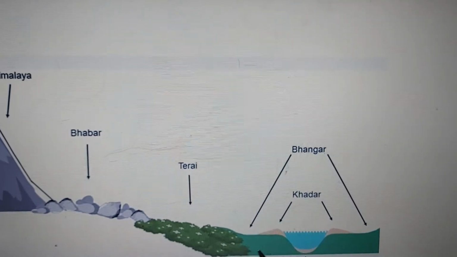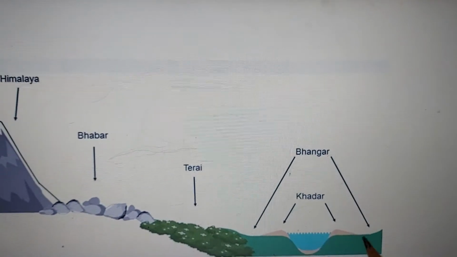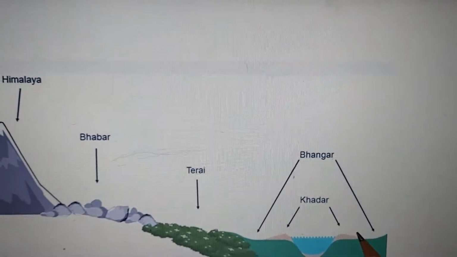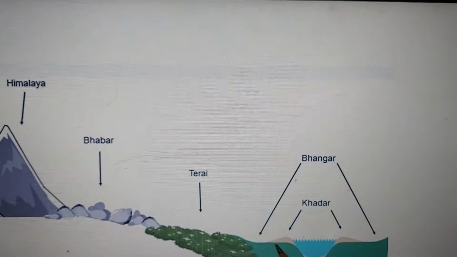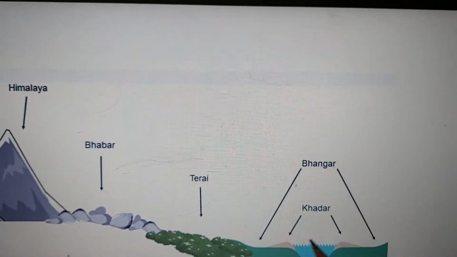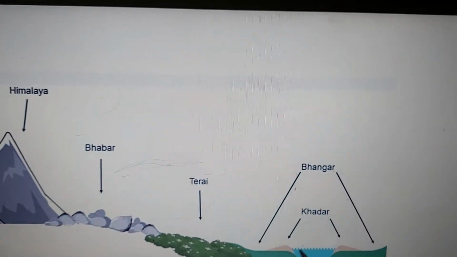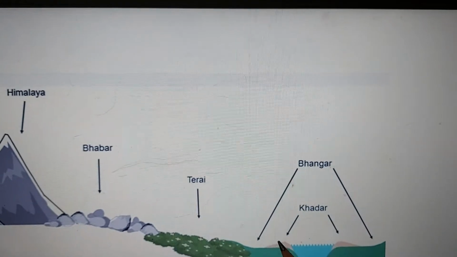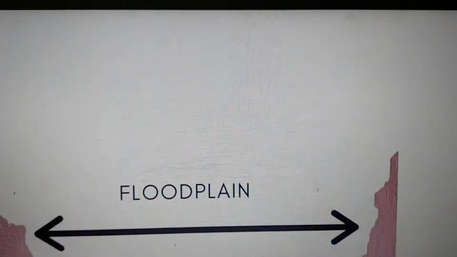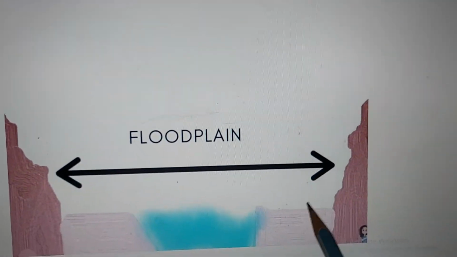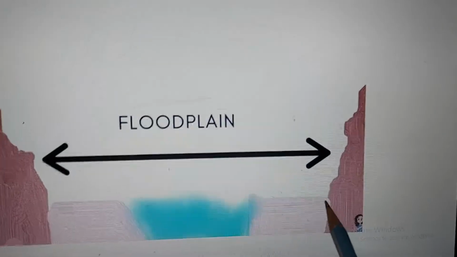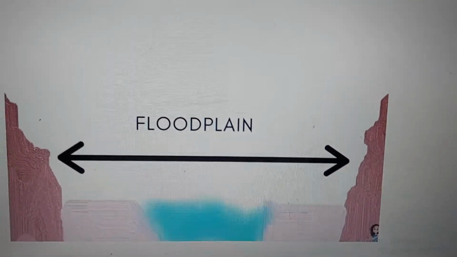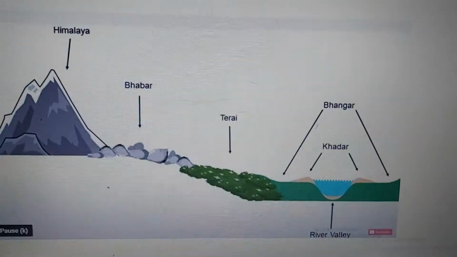Now when the river is flowing and it overflows, especially during floods, it deposits all this new alluvial soil on its banks, isn't it? So these are the new ones which are created, and this keeps on depositing year after year. And here you can see this leads to the formation of floodplains. So the new ones deposited on the banks of the river lead to the creation of floodplains.